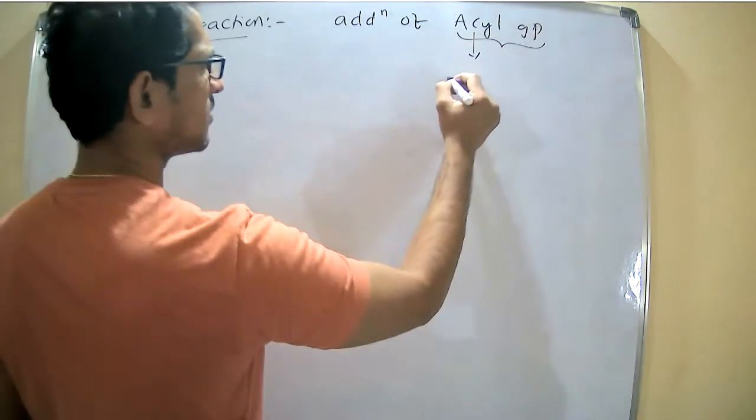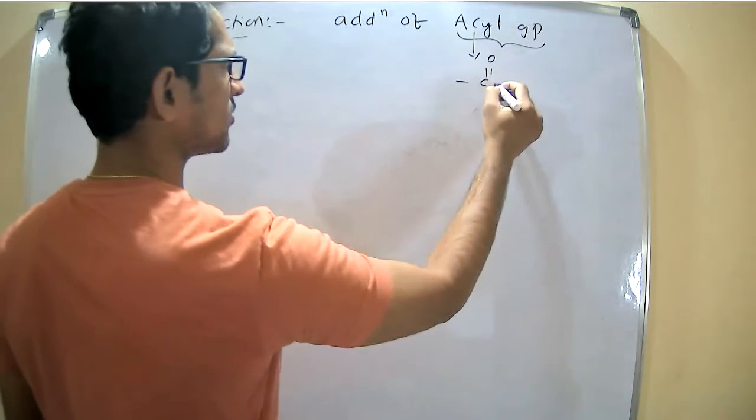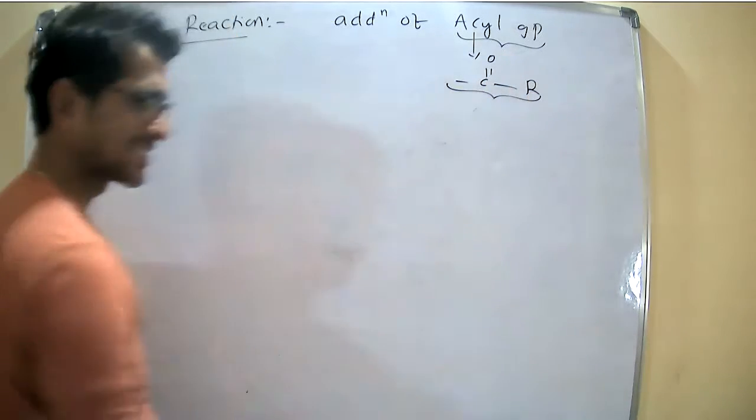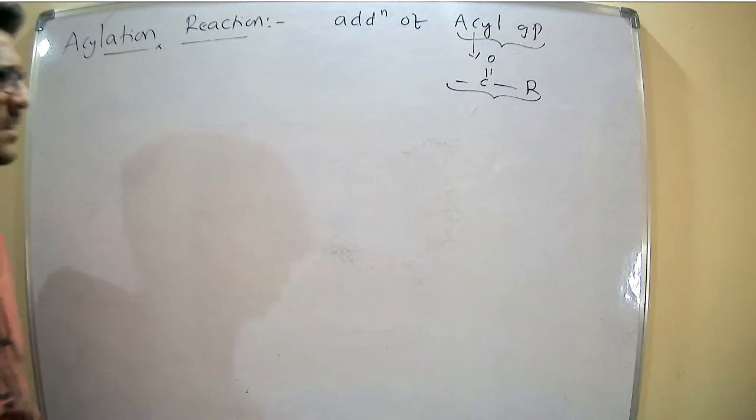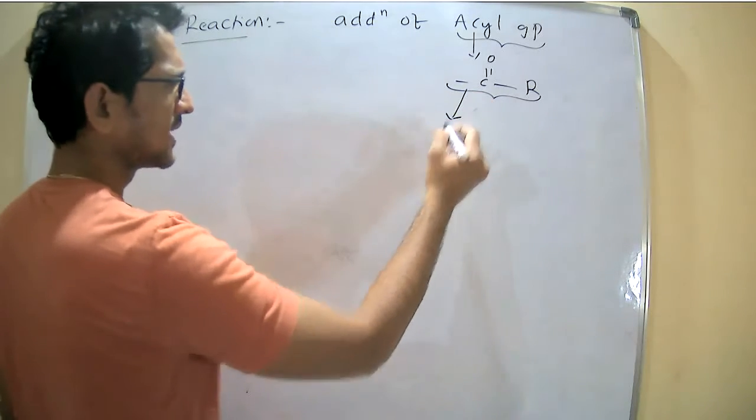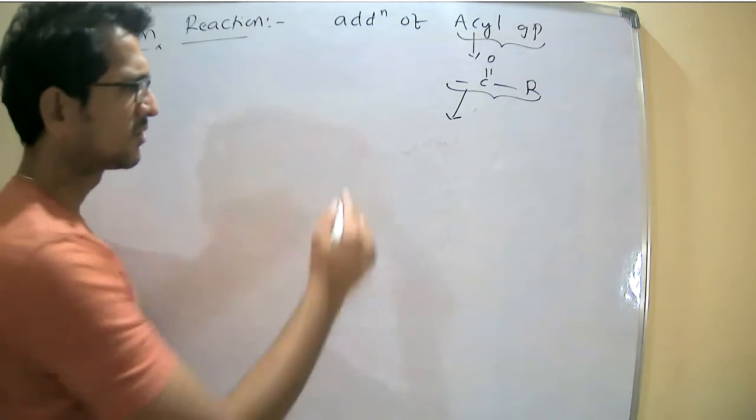So what is the acyl group? This is the acyl group. Generally, what are the sources of the acyl groups?